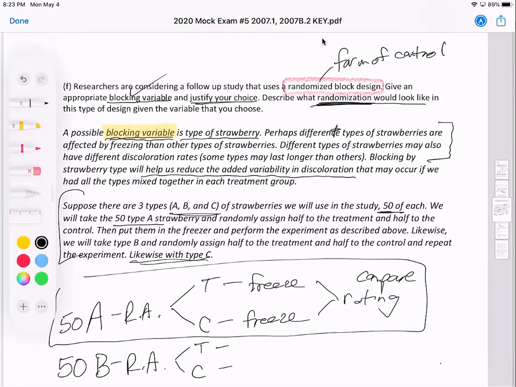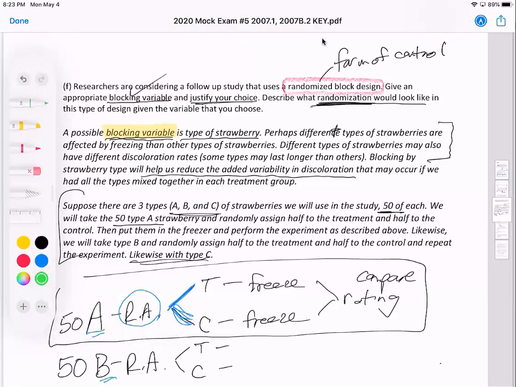One of the main points that you want to mention is that the random assignment happens after you've put them into their different blocks. Then you randomly assign them half and half, or however many treatments you might have. So I wanted to review randomized block design. That's something that you might be asked to explain: how to randomize, when to randomize, and what blocking variable you might choose. Probably the thing that students miss most about block designs.